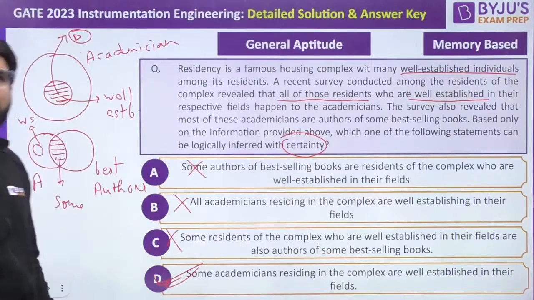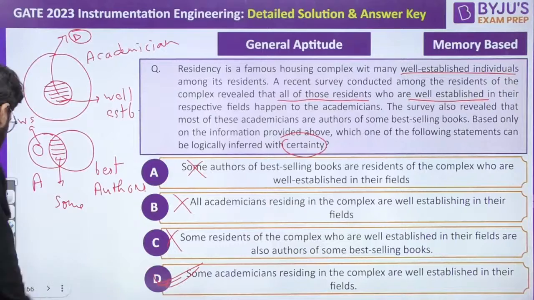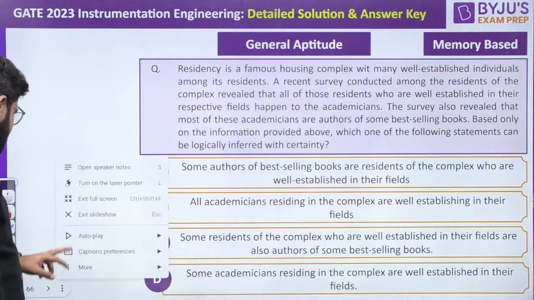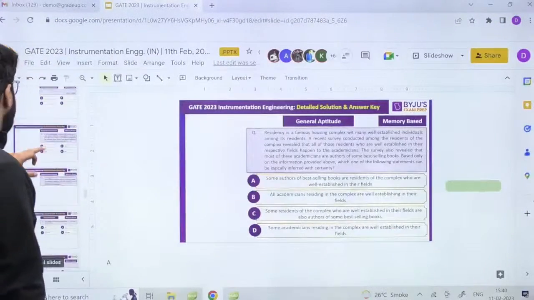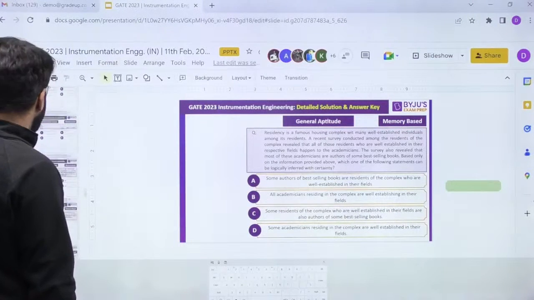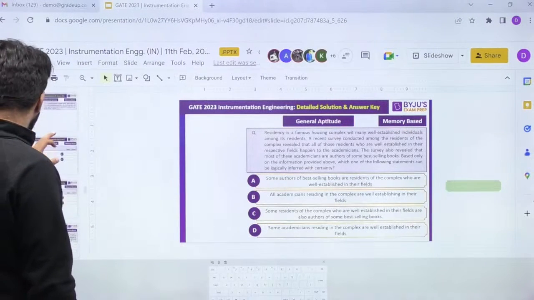Okay guys, chalo, let's move ahead then. So syllogism question, fantastically explained by the sir. And let me now go to my slide numbers. 18.